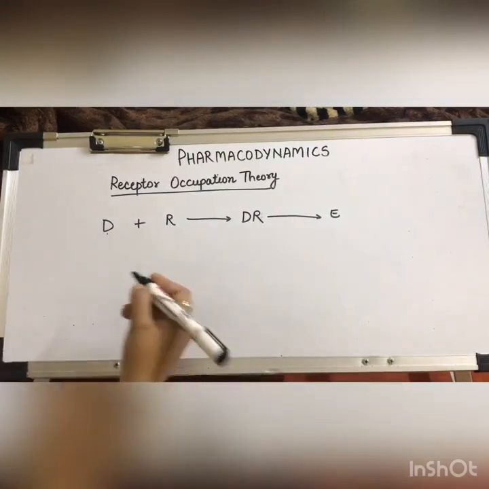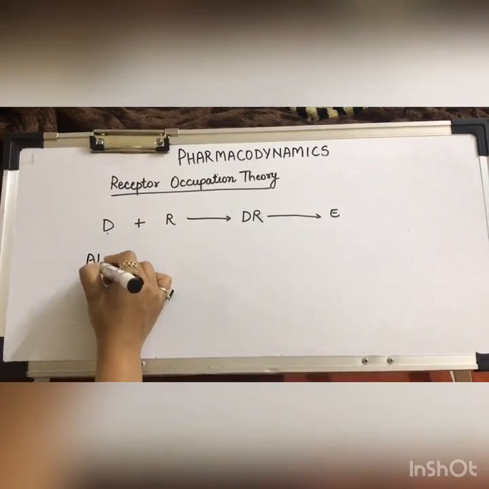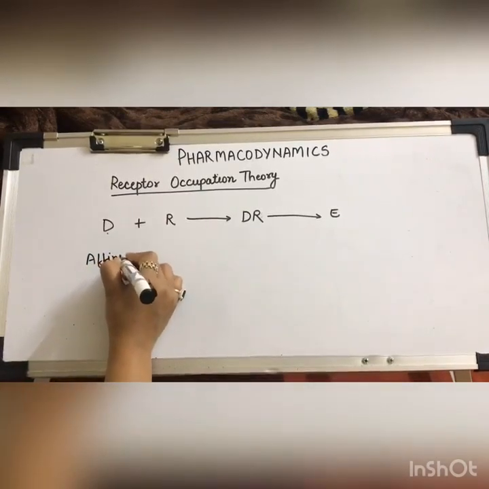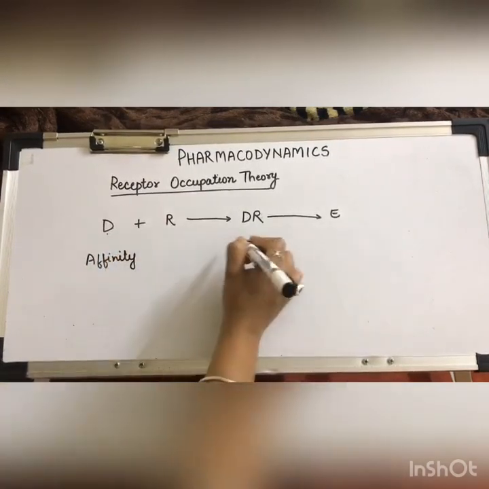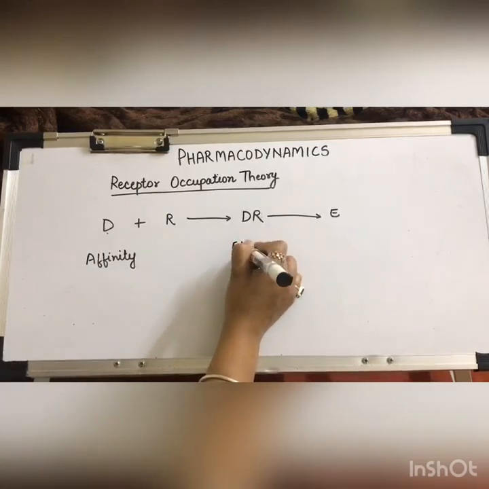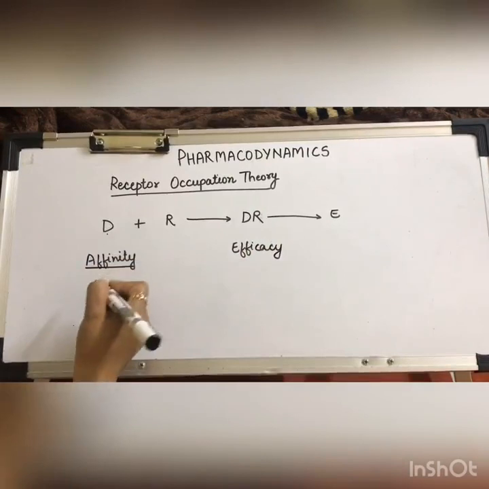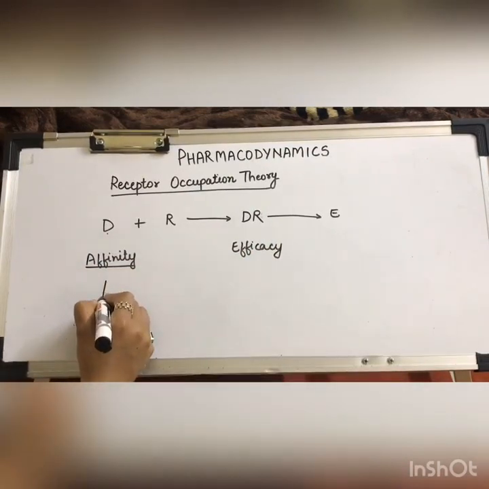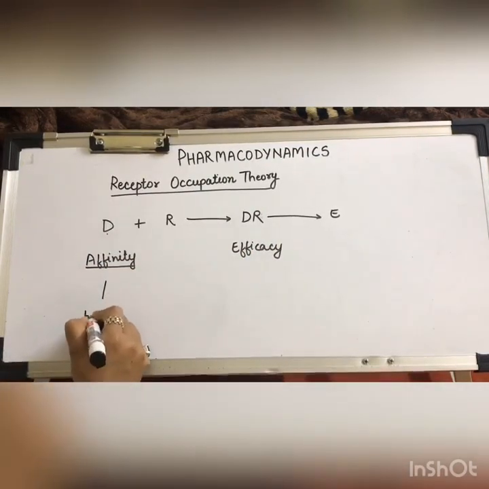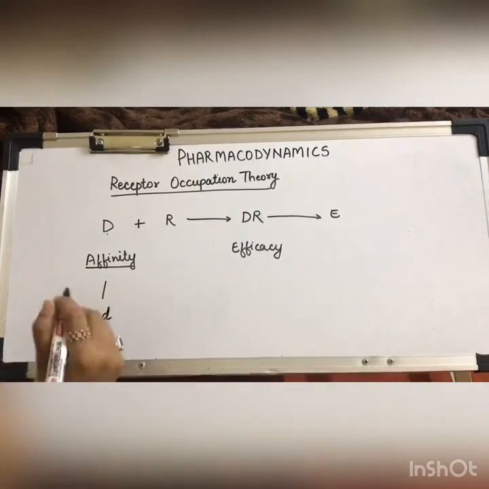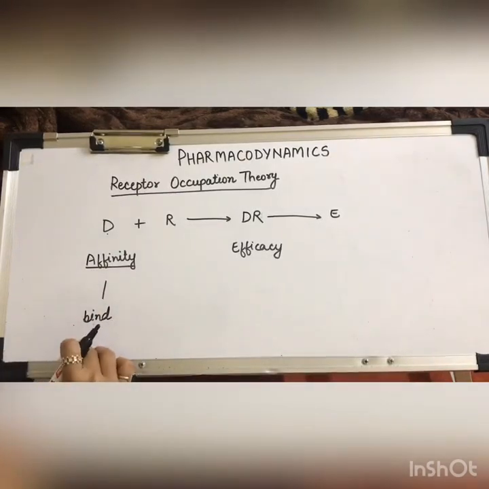If we talk in scientific terms, there are two terms. One is affinity, one is efficacy. Affinity is the ability to bind. It is basically the binding ability with the receptor.